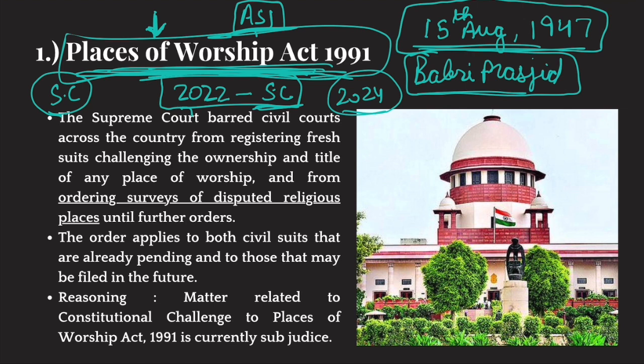But now the Supreme Court says that no petition, existing civil suits as well as pending civil suits, will be entertained till we come out with a verdict on the constitutional validity of Places of Worship Act. This is the entire dispute, and this is the significance of the recent order by the Supreme Court. Basically, it overturned D.Y. Chandrachud's 2022 order.